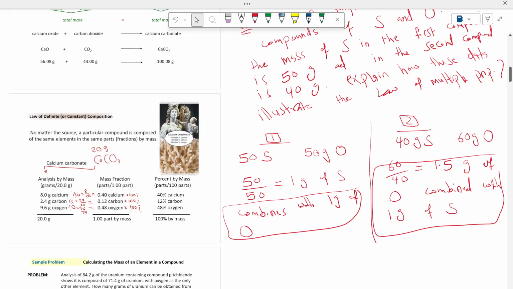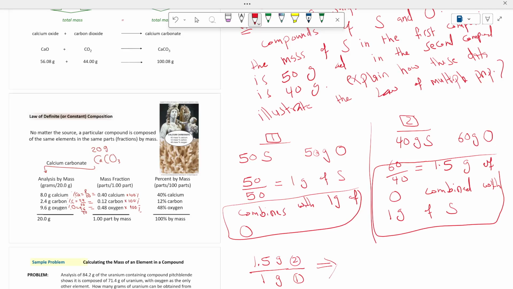Now when you divide the result of the second compound over the result of the first compound, it will be 1.5 grams over 1 gram. This is compound 2 and here is compound 1. To convert it to whole numbers, ask yourself what is the integer that converts these fractions to the smallest whole numbers.